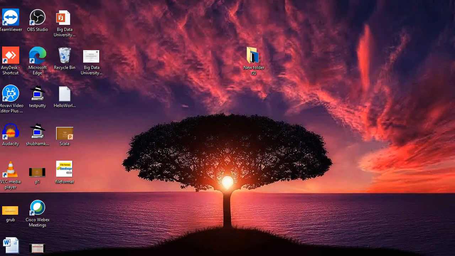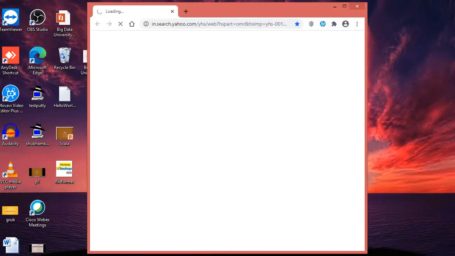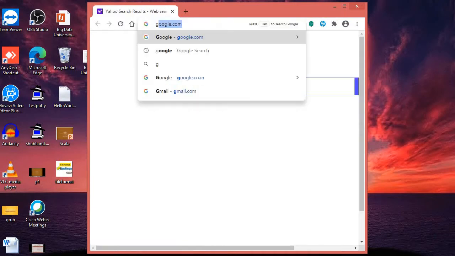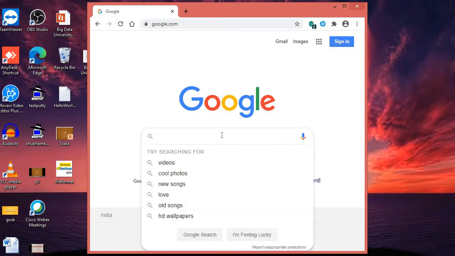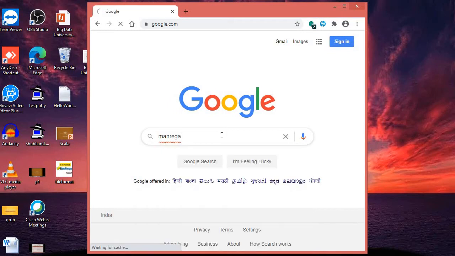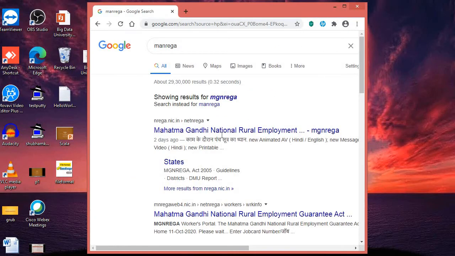So first we go to our Chrome and simply write google.com. You know that Google is the only path in India where everything is collected. So here if we write anything like a government program like Manrega, here you saw many things coming up.